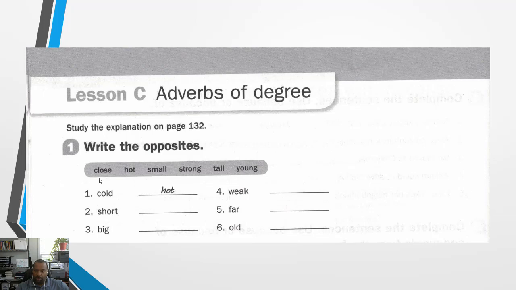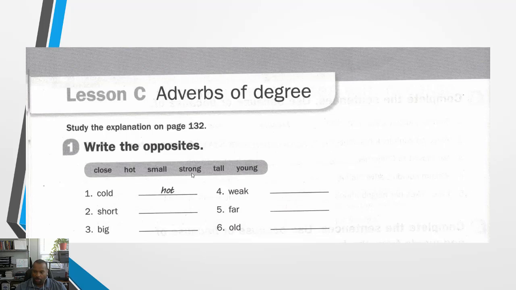So before we do that, let's look in our word bank here, and let's make sure we know how to pronounce these words correctly. First word is close. Close. Next word is hot. Hot. Small.